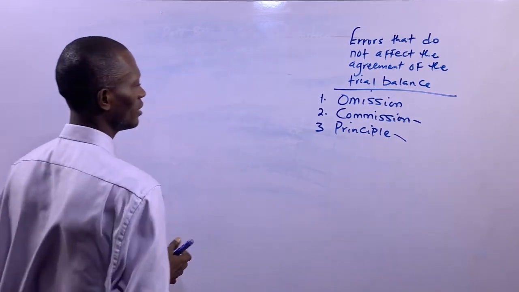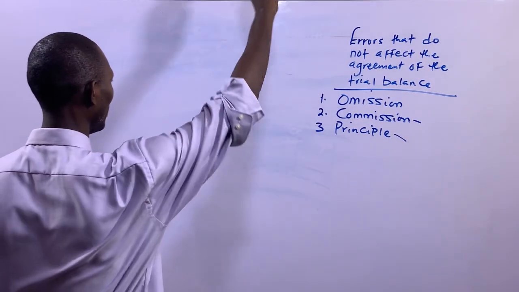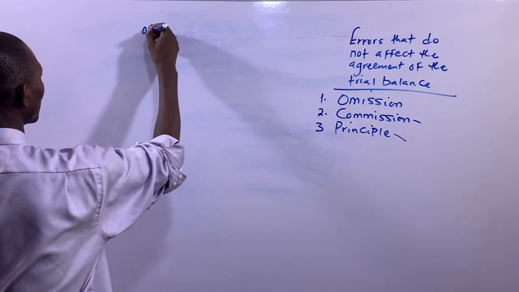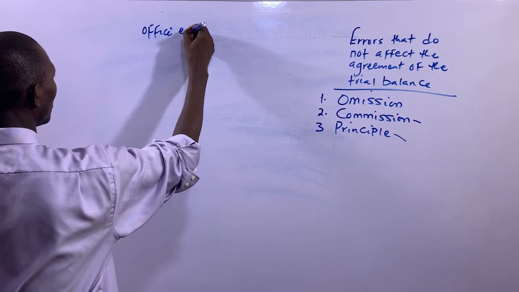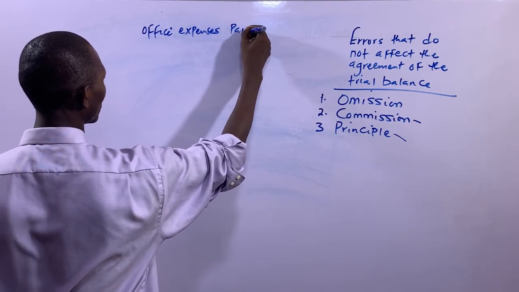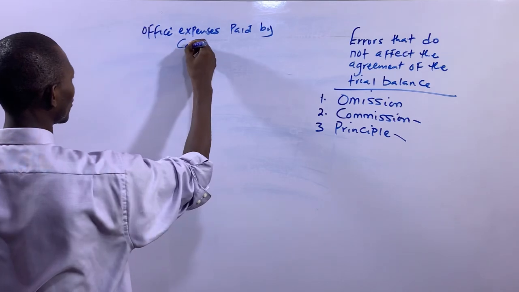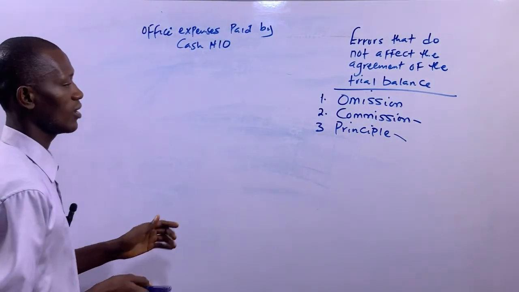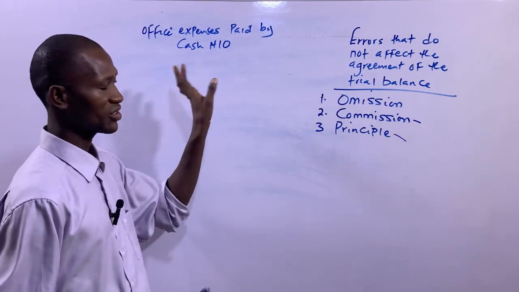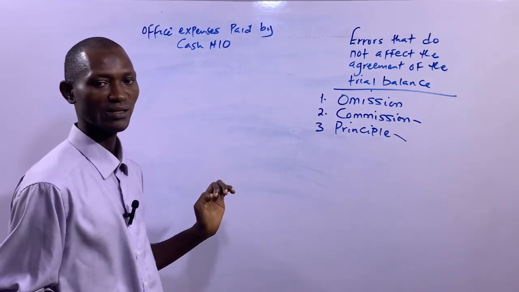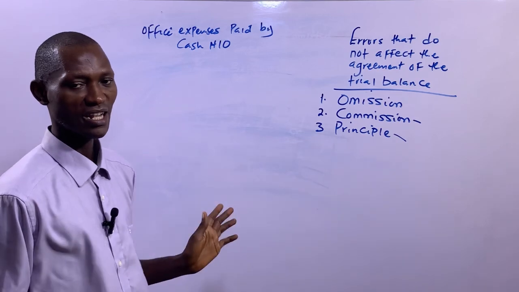So let's take an example regarding that. Let's say office expenses paid by cash, 10 naira. Look at this. Office expenses paid by cash, 10 naira. So the two accounts in this transaction are office expenses and cash accounts.